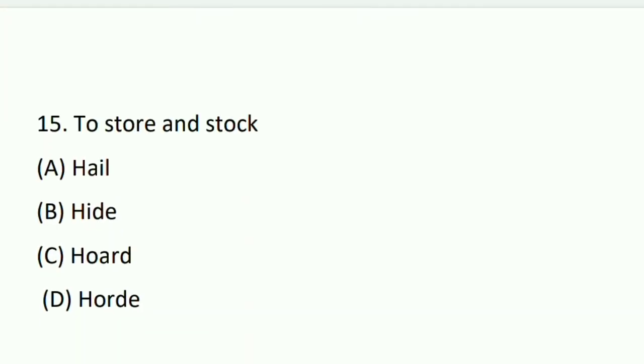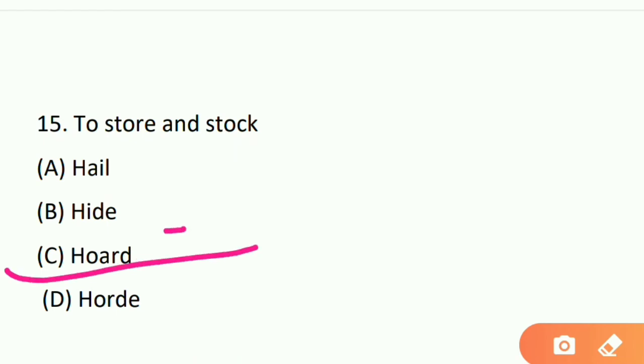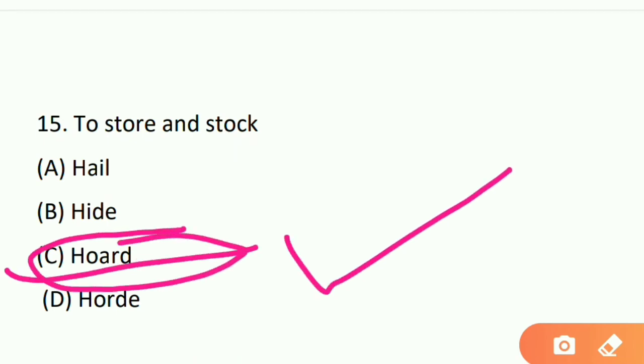To store and stock. Option A, hail, option B, hide, option C, hoard, and option D, that is horde. Look at this: hoard, H-O-A-R-D, and horde, H-O-R-D-E. So here the right answer will be option A. Oh, sorry, option C, hoard, H-O-A-R-D will be the right answer. Clear? Move to the next question, that is question number 16.